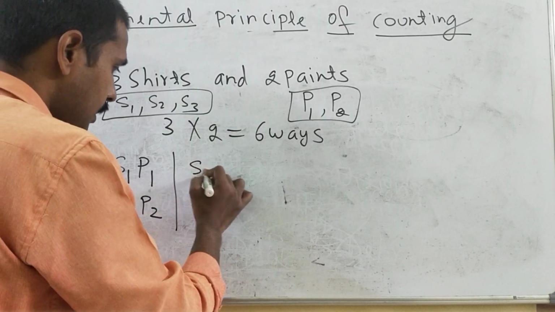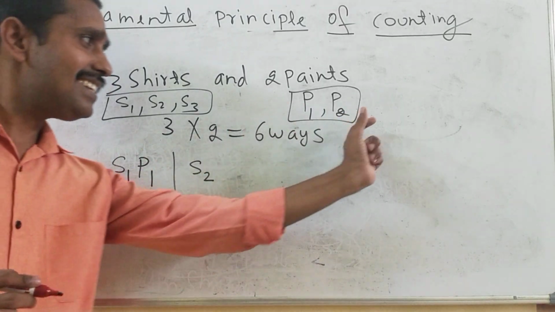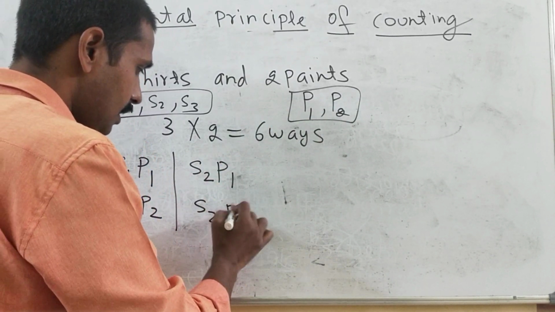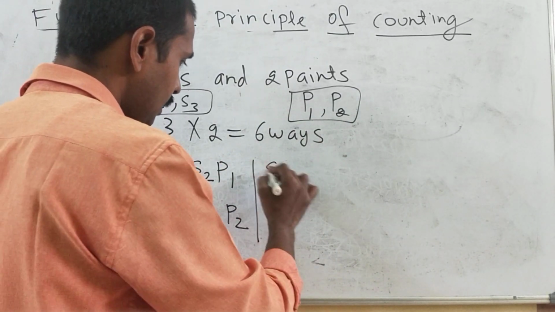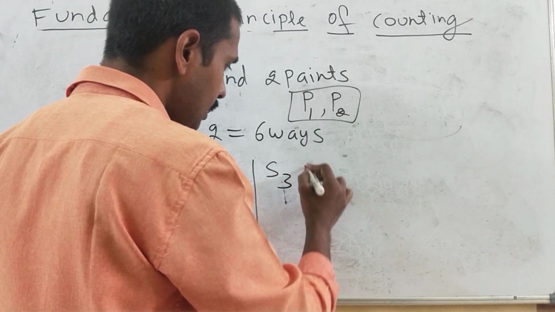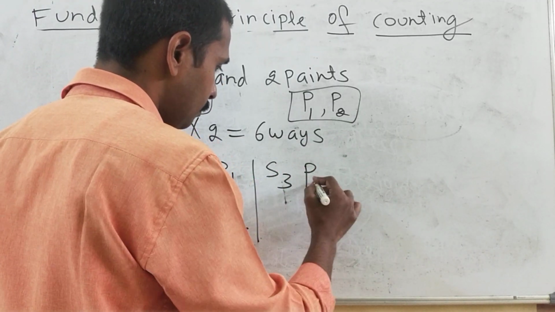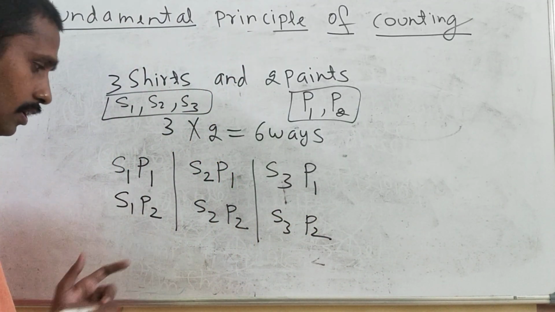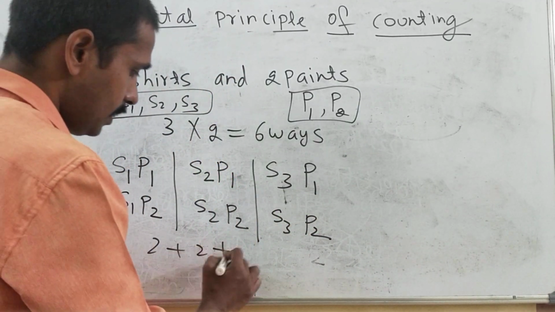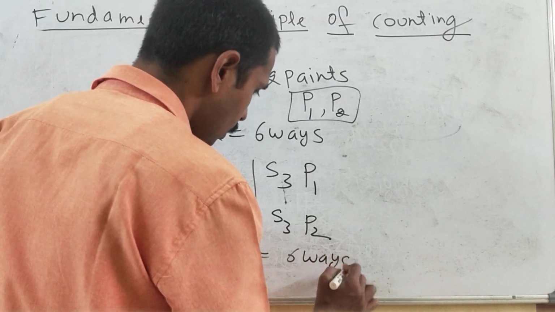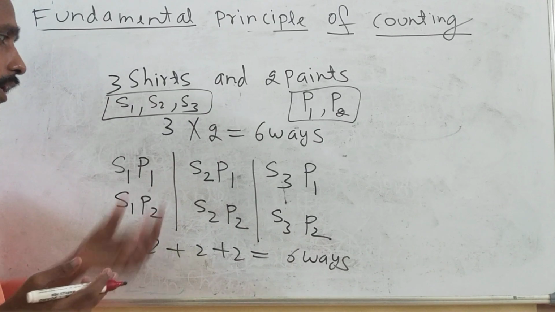Similarly, if the person is selecting the second shirt, he can select pant 1, and with this he can select pant 2. Similarly, if the person is selecting the third shirt, he can select pant P1, then again he can select pant P2. Again you can see how many ways there are. 2 plus 2 plus 2, how many ways? Total 6 ways. So you can see every time.